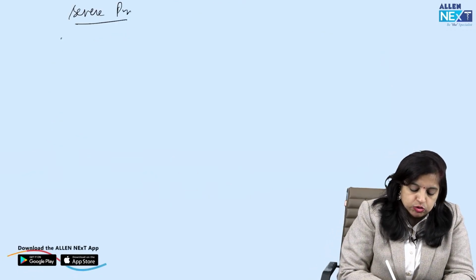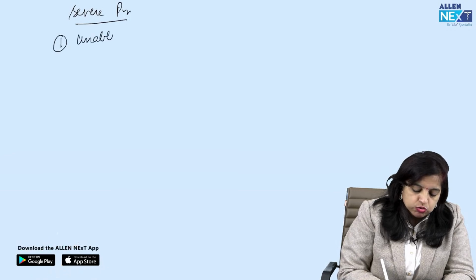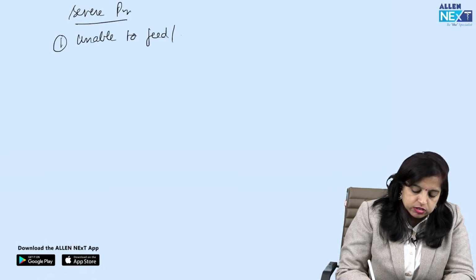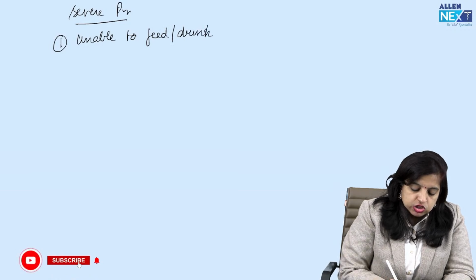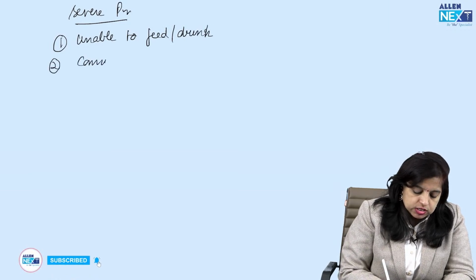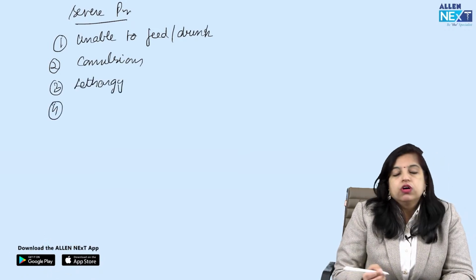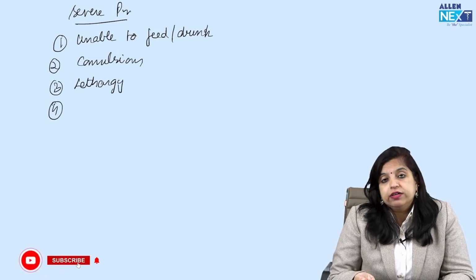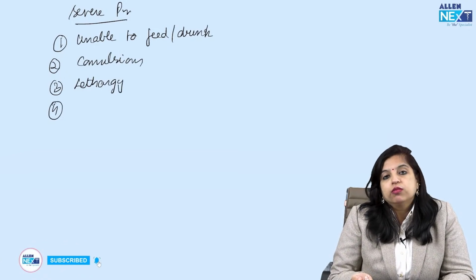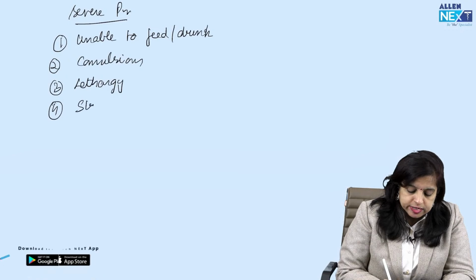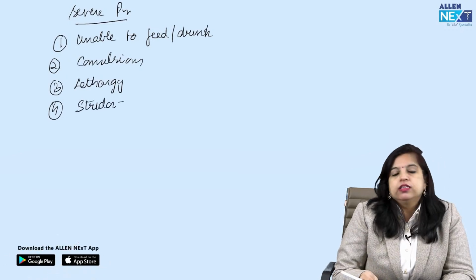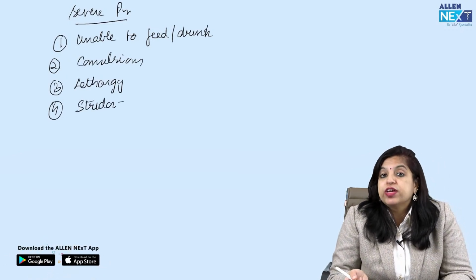What are the following features? Let us see that. So in severe pneumonia, the child will be unable to feed or drink, take water, or take feed. Then the child might be having convulsions. The child can be having lethargy. And even the presence of stridor in an unusually calm child is an ominous sign, and that places the child in the category of severe pneumonia or very severe disease.